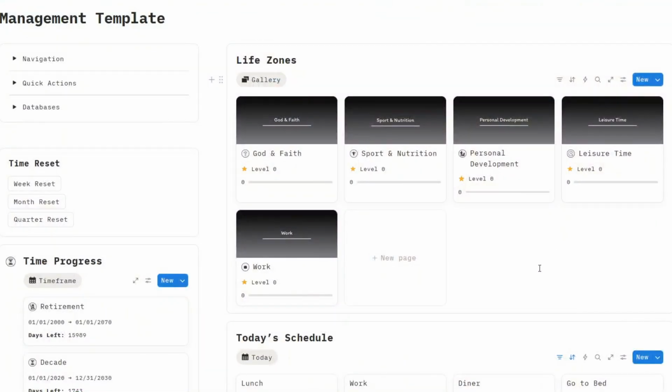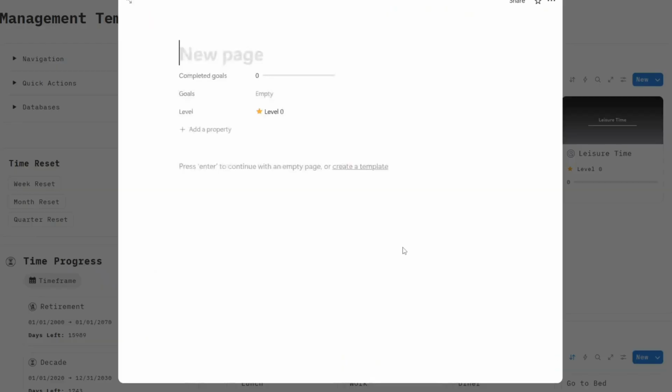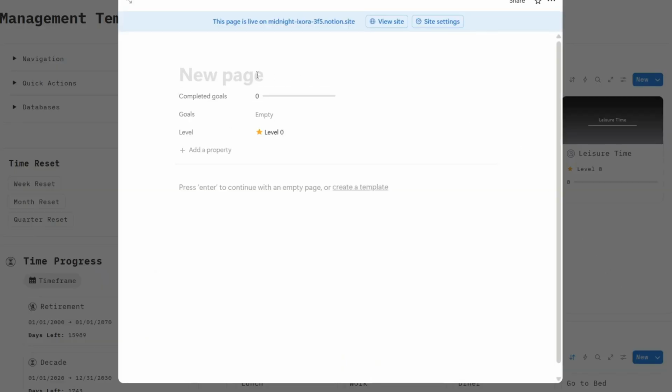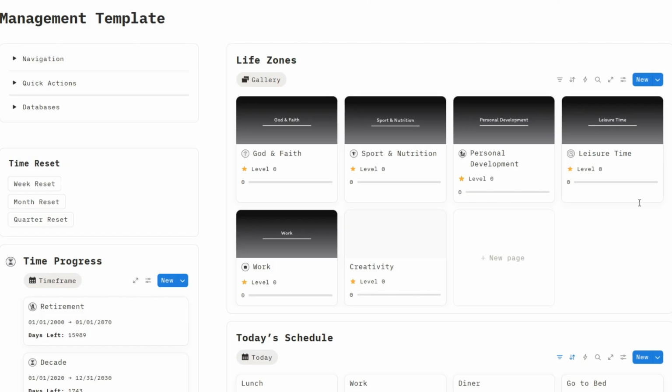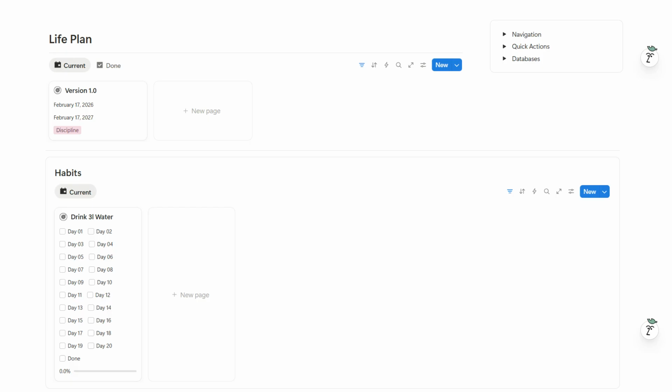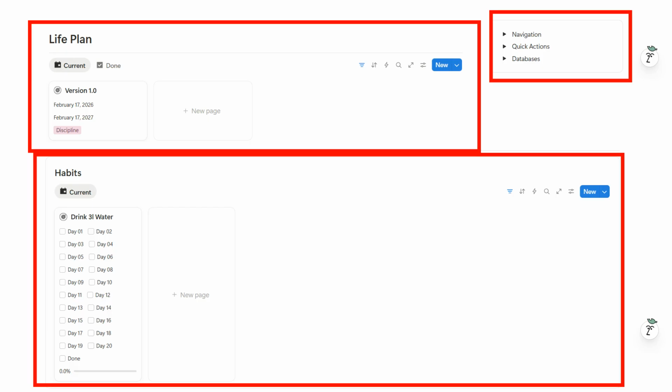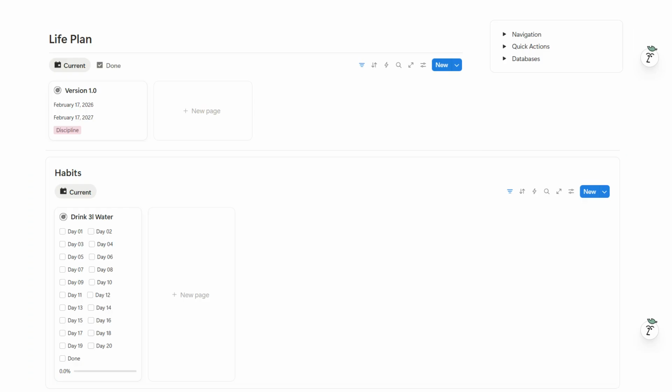You are also not limited to the existing life zones. You can create completely new areas of life and integrate them into the system. For example, you could add life zones like creativity, family, or any other area that is important to you. Another powerful feature is that every element can be replaced. If you prefer a different habit tracker, task manager, or learning system, you can simply swap it out. This means the system grows with you and adapts to your personal preferences.